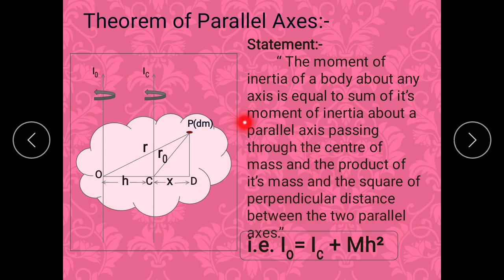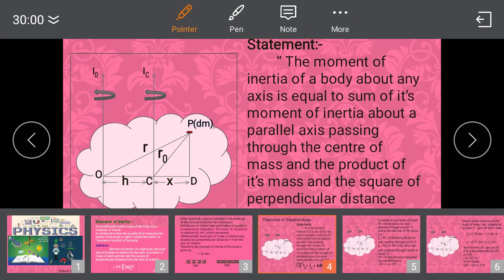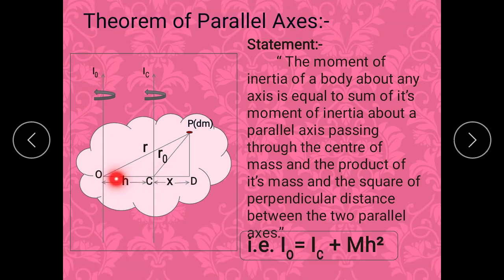Over here you will find that we have taken a rigid body which consists of a large number of particles. We know that the axis of rotation passing through the center of mass, and the moment of inertia about the axis passing through the center, is nothing but IC. We have taken another axis which is parallel to this axis passing through the center, that is another axis passing through point O. So the moment of inertia about this axis is nothing but IO. And the perpendicular distance between those two parallel axes is nothing but H.